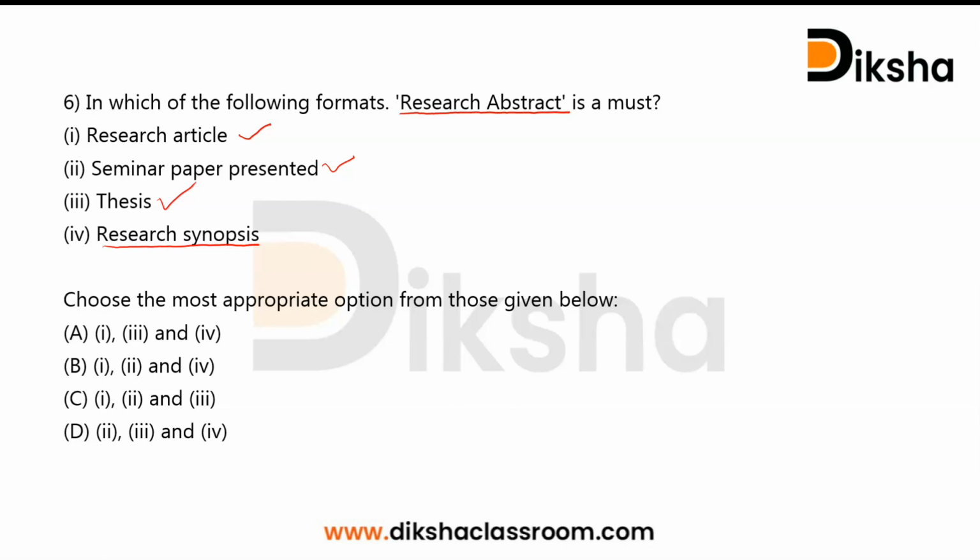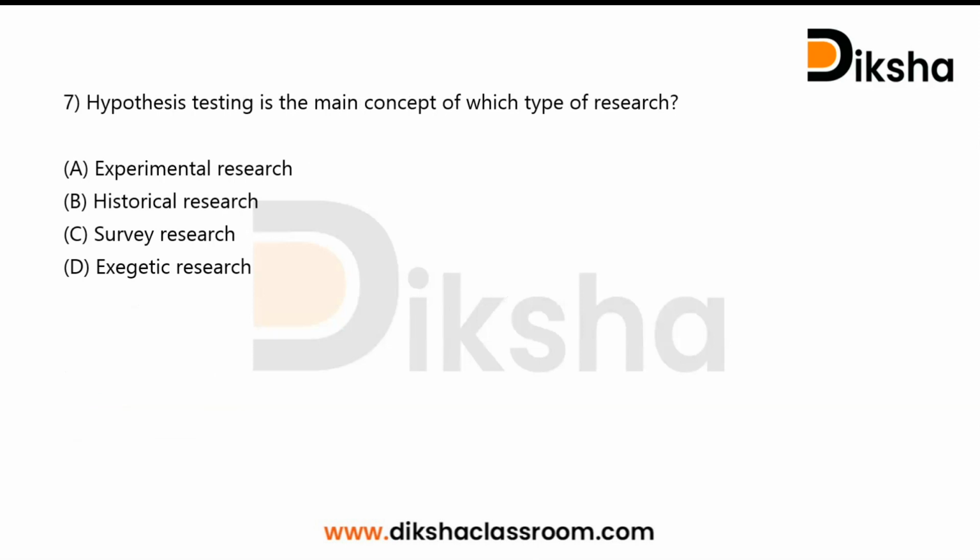On the other hand, research synopsis is the summary of our planned project submitted for approval from the competent authorities. It gives a panoramic view of our research for quick analysis by the reviewers. So research synopsis is more of a summary of a planned project to be submitted. So research abstract and research synopsis are different. Research abstract is the summary that must be included in research articles, seminar paper presented and thesis. So correct answer will be option C. Moving on to the next question, question number 7.